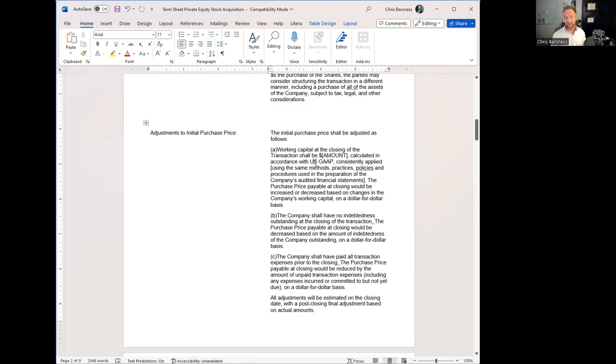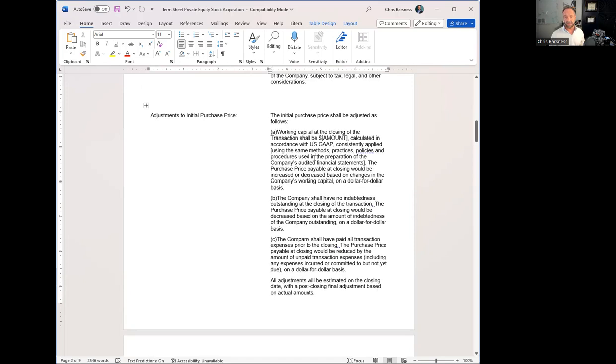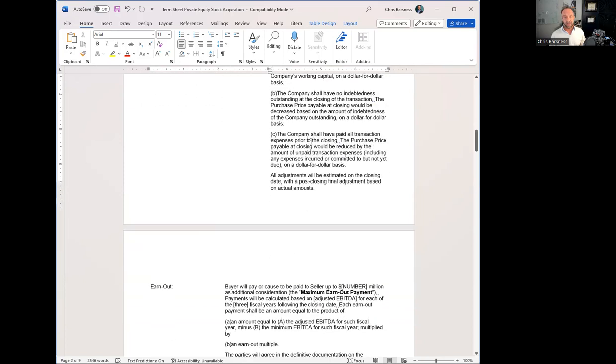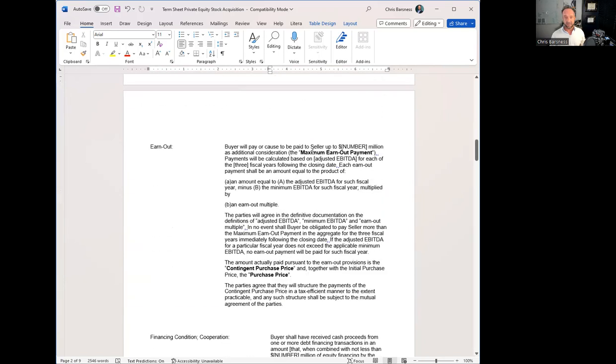After the initial purchase price, there can be some adjustments. Sometimes you have a working capital adjustment. So if you sign your agreement today, you don't close for 90 days, the balance sheet is going to look different today than it will in 90 days. So sometimes you have to adjust the purchase price for the working capital or other aspects of the business that might change between now and when you close, like 90 days from now. So that's an adjustment to the purchase price, and that's usually covered in a term sheet.